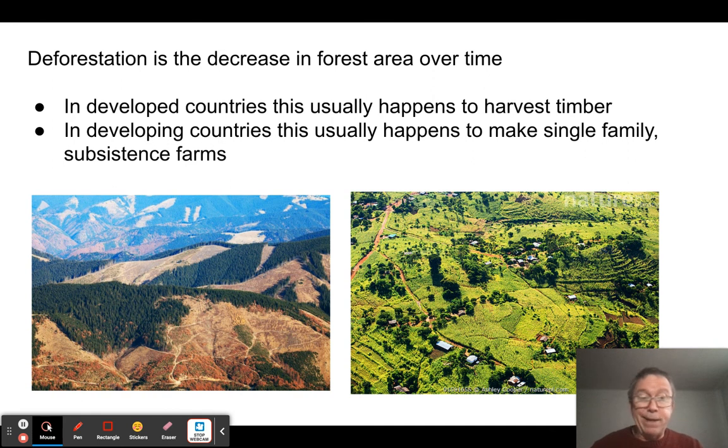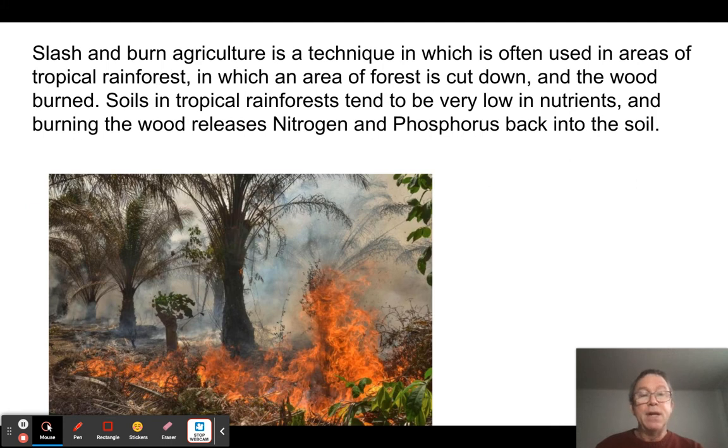So, my dad had a farm. There's no room for me. I need a farm. I'm just going to go out in the forest, chop it down, and make a farm for myself. So as the population in these developing countries grows, deforestation tends to grow at a very rapid rate. And in places where you have tropical rainforests, unfortunately, if you recall, those soils are very low in nutrients. And as a result, clearing away the trees doesn't do any good.